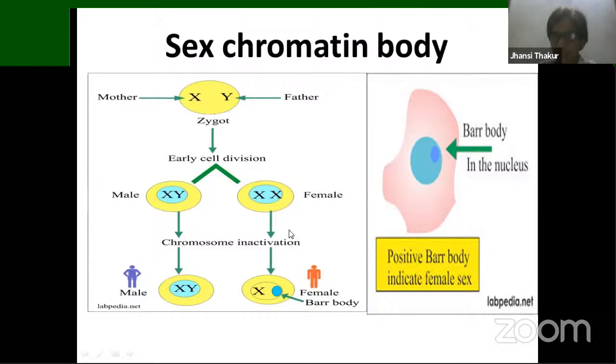In females, out of the two X chromosomes, one X chromosome becomes inactive. Only one X chromosome stays active and does its work. The inactivated X chromosome is attached to the nuclear membrane, and its appearance is just like a drumstick. That is called the sex chromatin body.